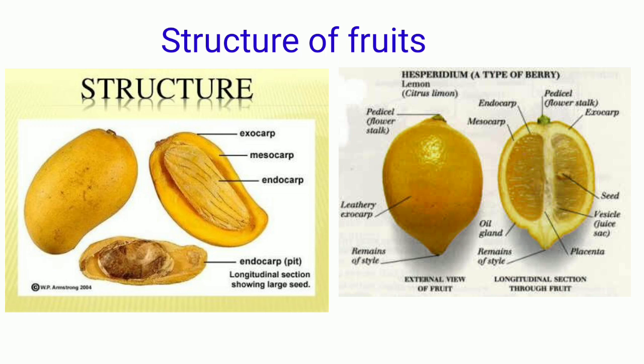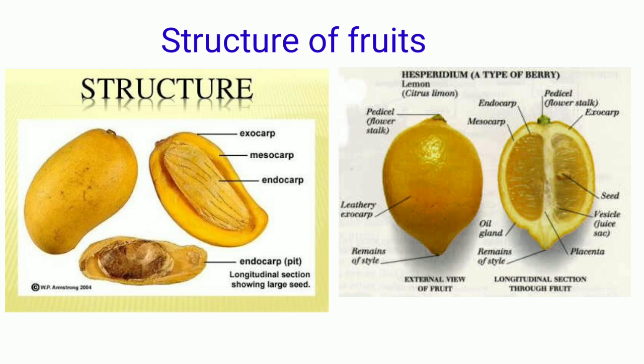The mesocarp in the case of the mango is quite juicy and fleshy, whereas in the case of the lemon, it is generally in the form of white aggregate, which is also called the rind. And in the case of the endocarp, in mango it is a membranous fiber-like structure, whereas in the lemon, it is in the form of capsules inside it.